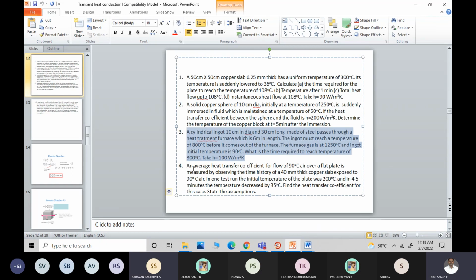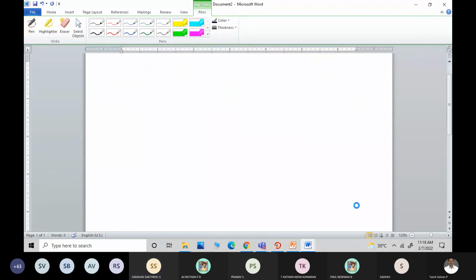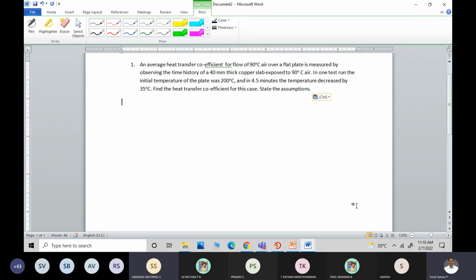An average heat transfer coefficient of... Is it visible to you? Yes, sir. Visible.